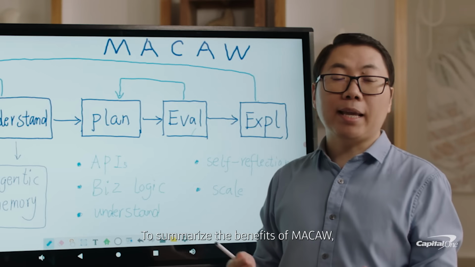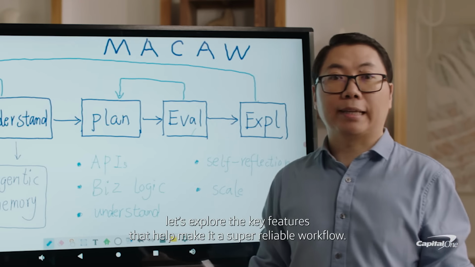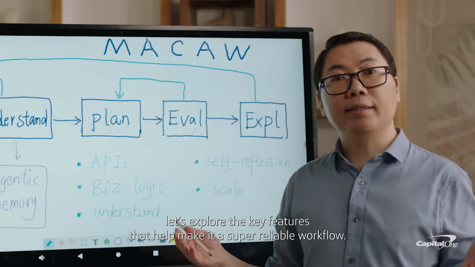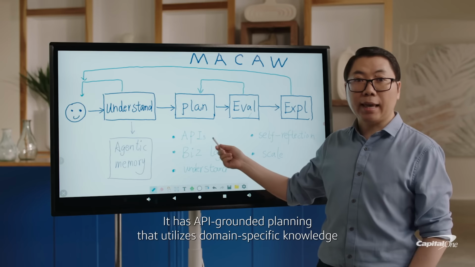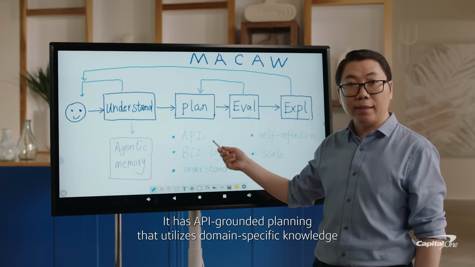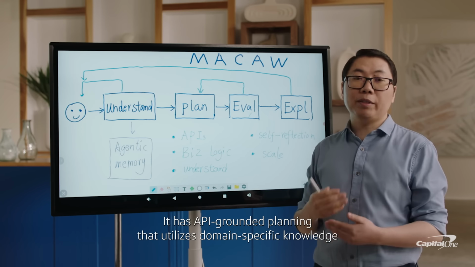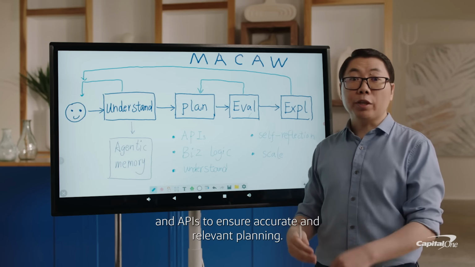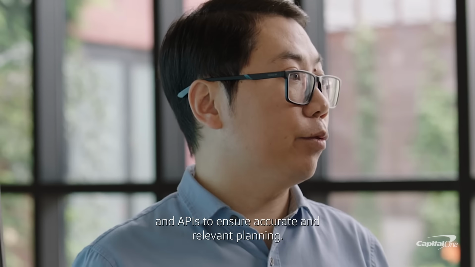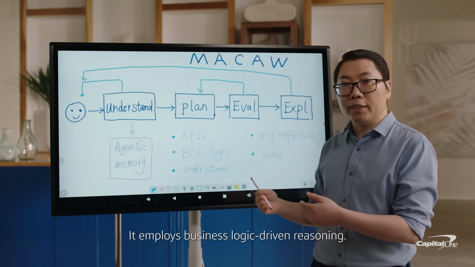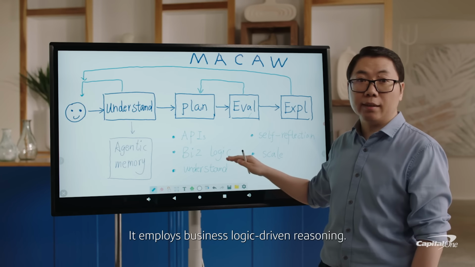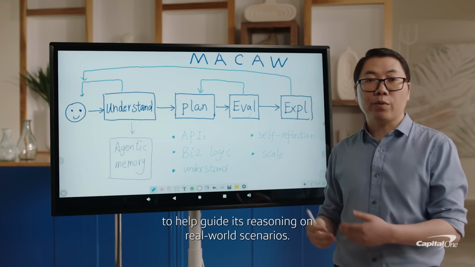To summarize the benefits of MACAL, let's explore the key features that make it a super reliable workflow. It has API-grounded planning that utilizes domain-specific knowledge and APIs to ensure accurate and relevant planning. It employs business logic-driven reasoning to help guide its reasoning on real-world scenarios.